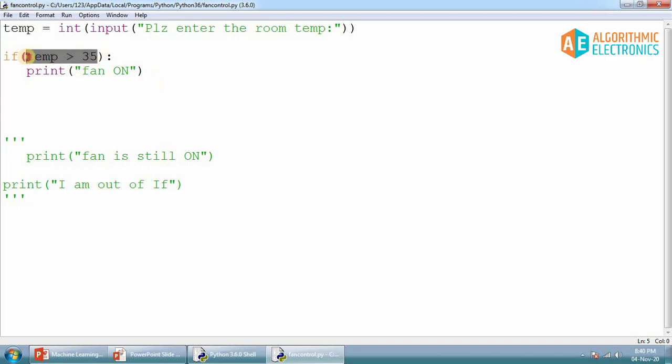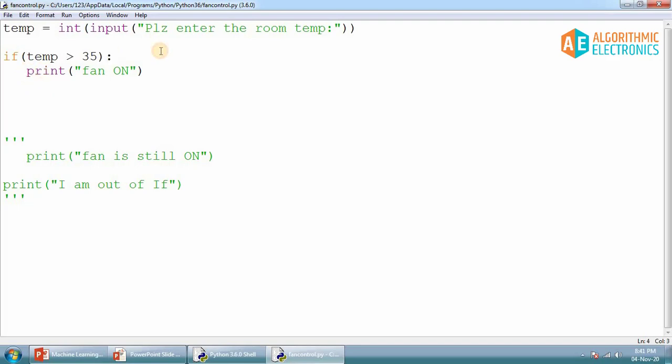Now important thing is that, what is this? This is the comparison operator, and we have discussed this thing initially, that what is the result of this comparison operator. So the result is always true or false. So if the result of this statement is true, the statement inside the if statement will be executed. If the result of this condition or this statement is not true, that means false, whatever is written inside the if will not be executed. That we have tested.